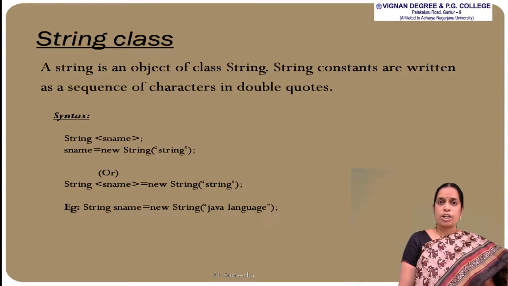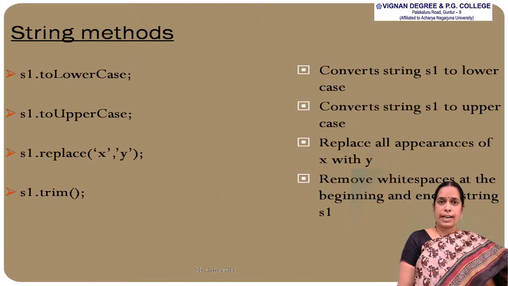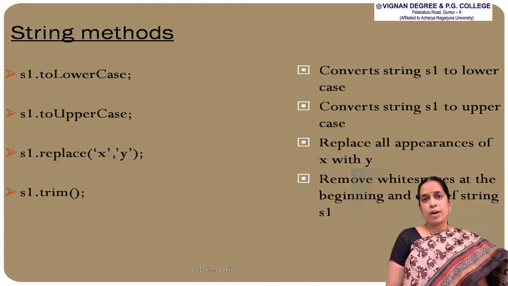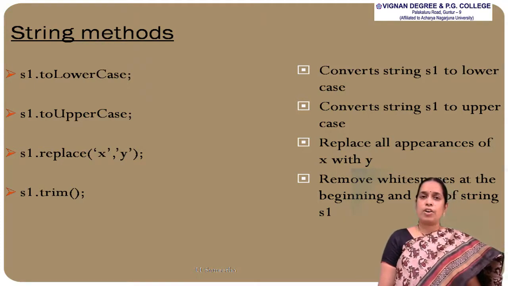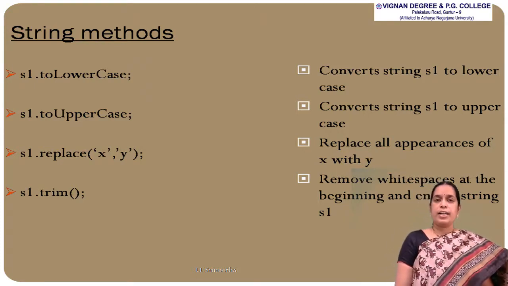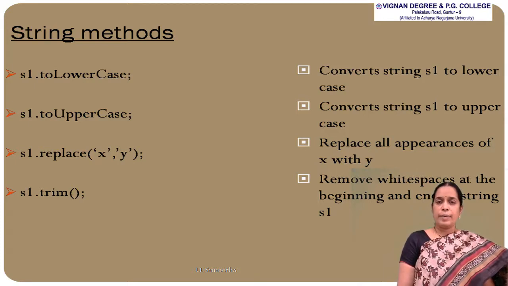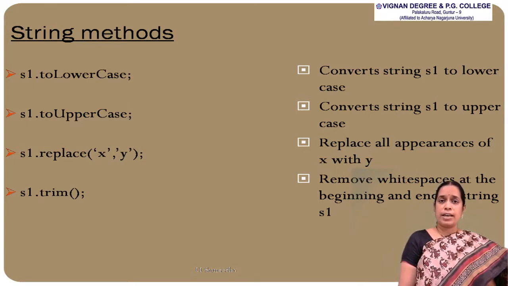And now we will see what methods are present in the String class. S1.toLowerCase() converts all the characters of S1 into lowercase. The second method is S1.toUpperCase(). This particular method converts all the characters present in S1 into uppercase. S1.replace(x, y), that is, all the occurrences of x will be replaced with y in the string S1. And the fourth one is S1.trim(). This trim method removes the beginning white spaces as well as ending white spaces from the string S1.